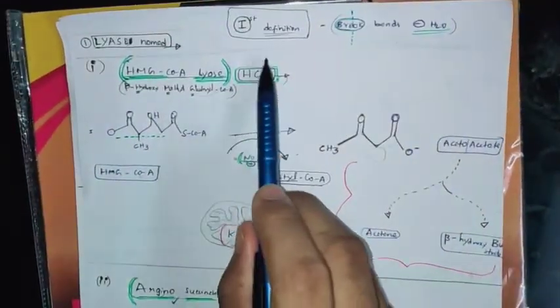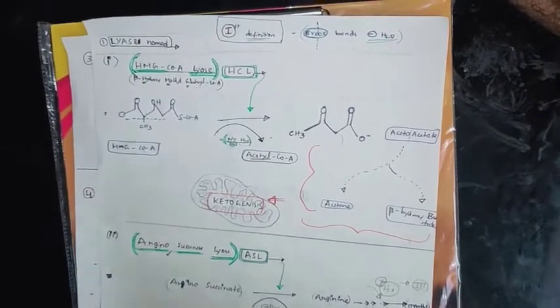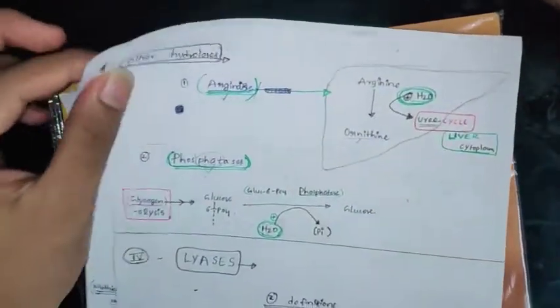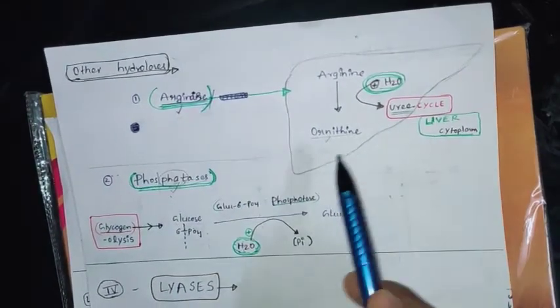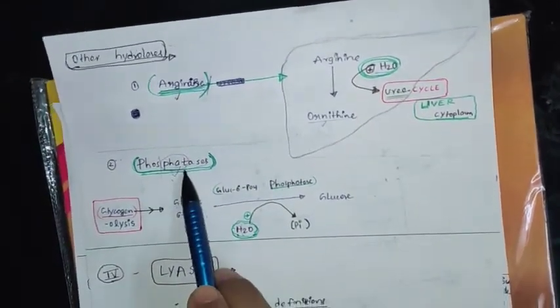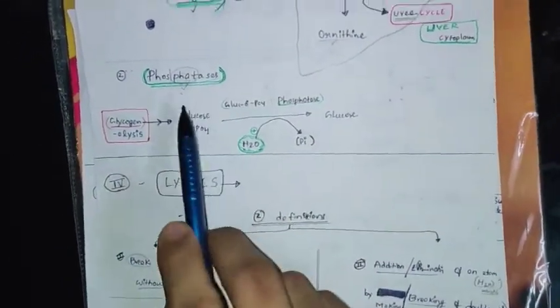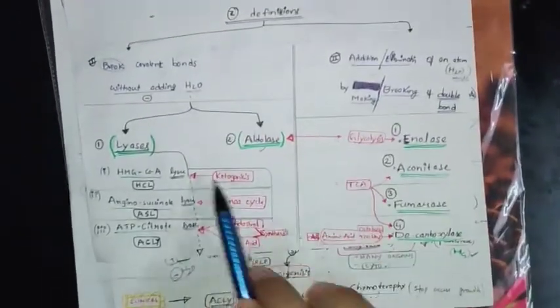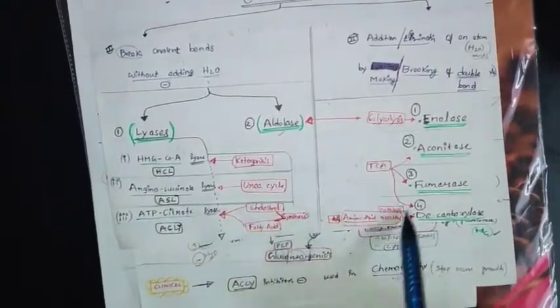Here is the first definition of lyase. In lyase you can remember. See other hydrolases: arginase, nothing here. You can stress phosphatase. I just told you: breaking of bond, phosphate. That is the difference between phosphoryl and phosphate. Remember this. Another one: there are two definitions. You know very well, there's nothing to stress here. You just remember the cycles here. Nothing there.